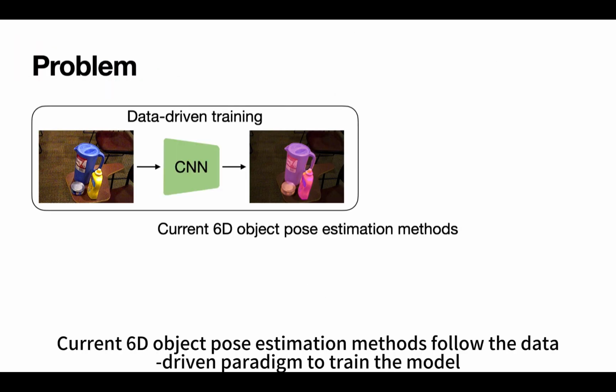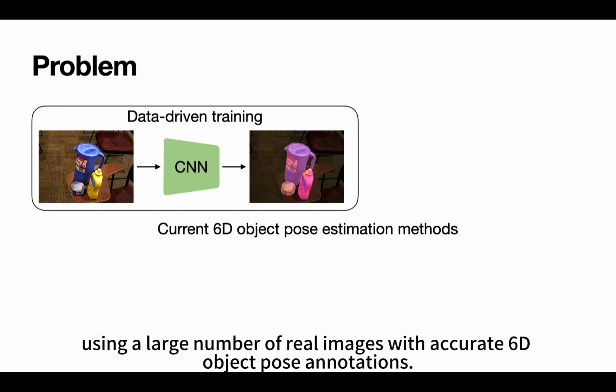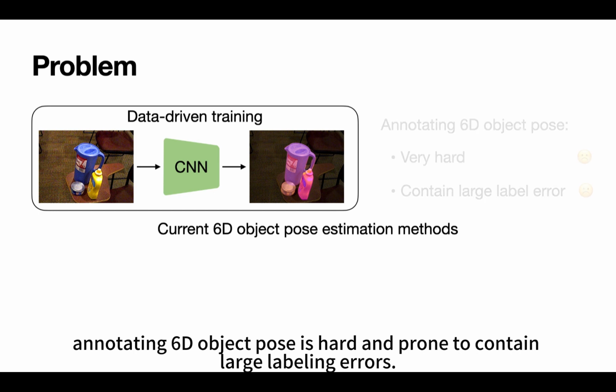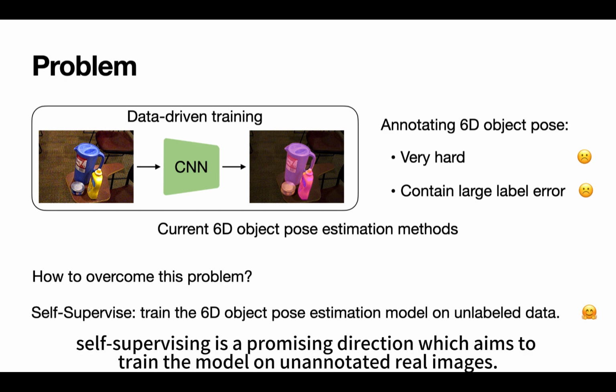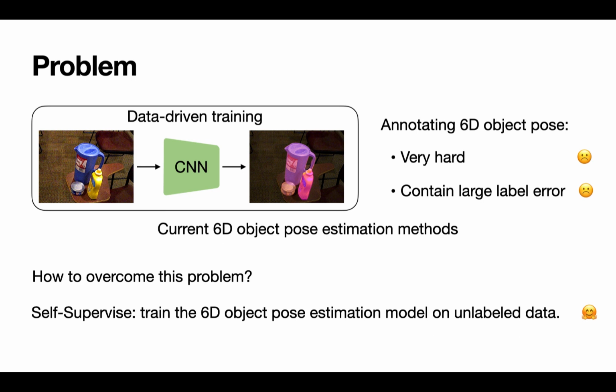Current 6D object pose estimation methods follow the data-driven paradigm to train the model using a large number of real images with accurate 6D object pose annotations. However, annotating 6D object pose is hard and prone to contain large labeling errors. To solve this problem, self-supervising is a promising direction which aims to train the model on unannotated real images.